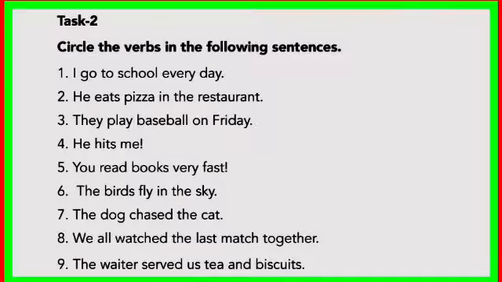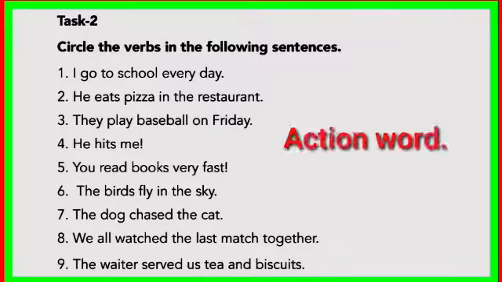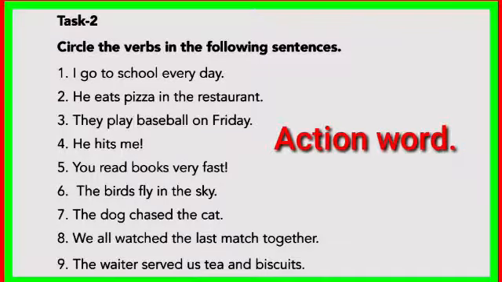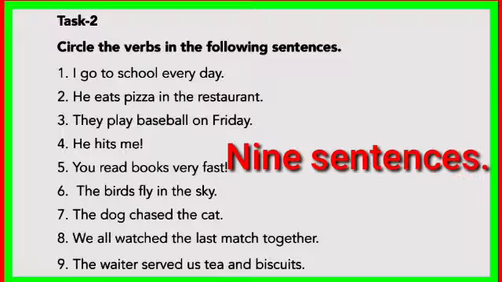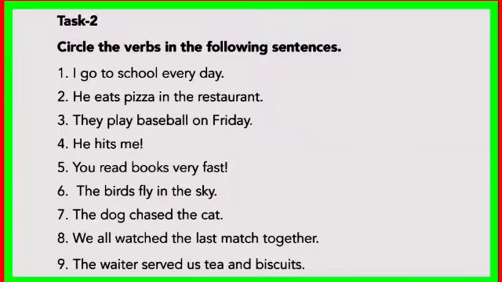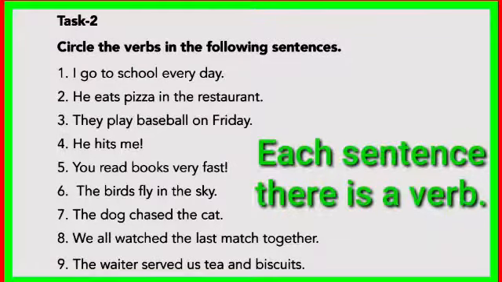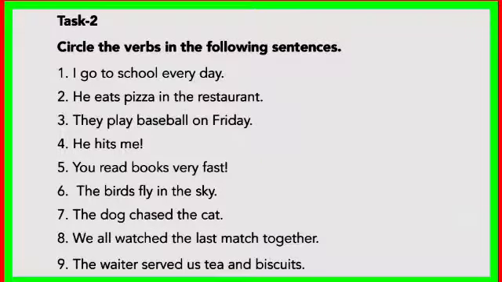Dear students, now we have got some idea of action words or verbs by different examples. Now we will do task 2 and 3 of worksheet 5 of SLP. Let's start. In task 2 there are 9 sentences and in each sentence there is a verb. Only we have to circle it.